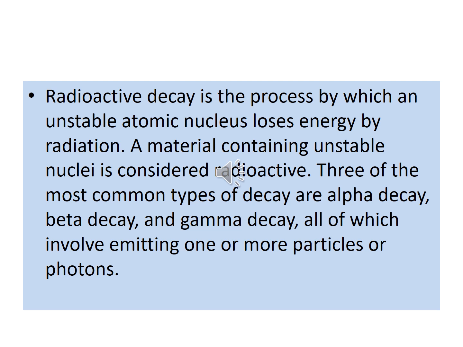A material containing unstable nuclei is considered radioactive. Three of the most common types of decay are alpha decay, beta decay and gamma decay, all of which involve emitting one or more particles or photons. That is radioactive decay.